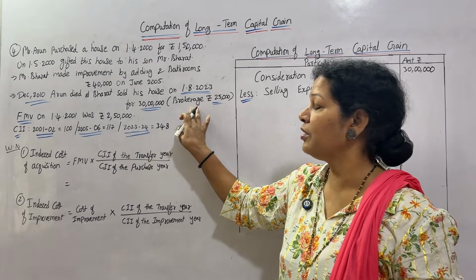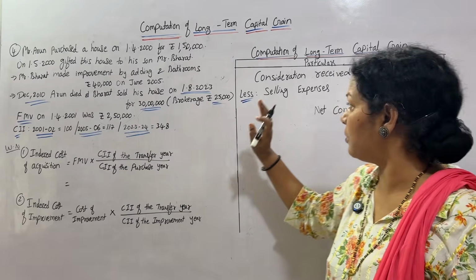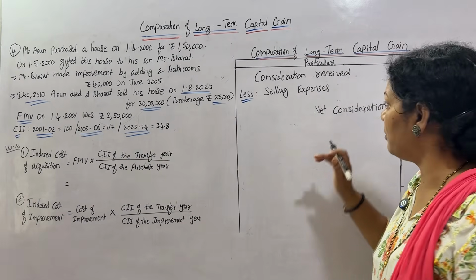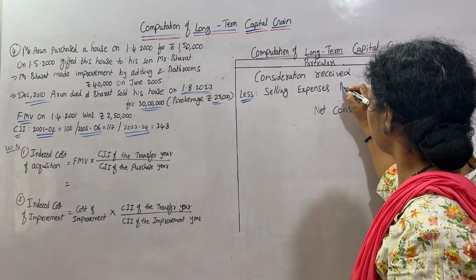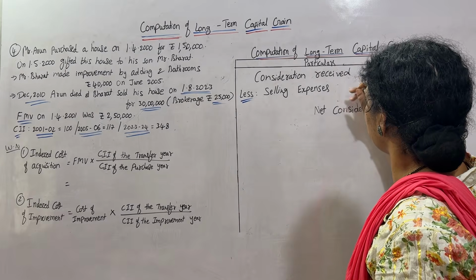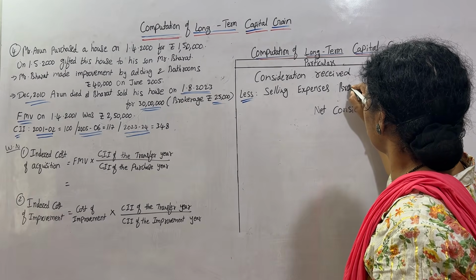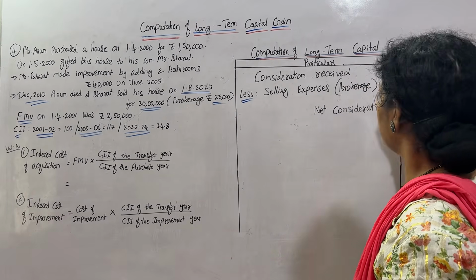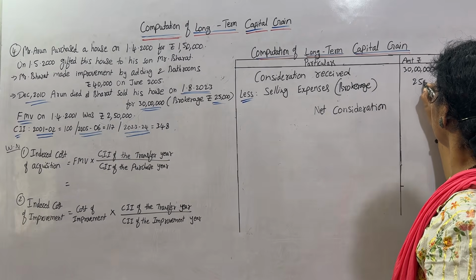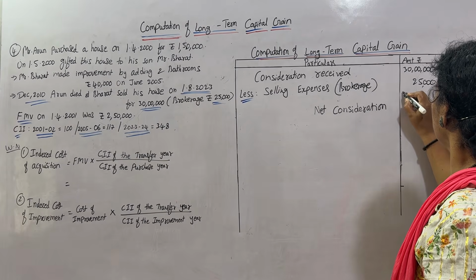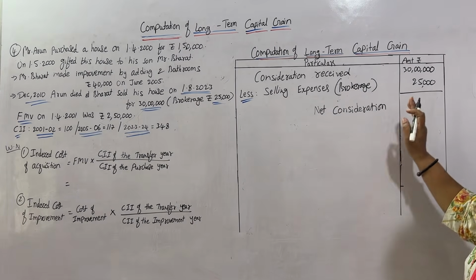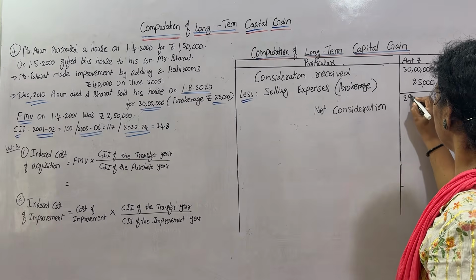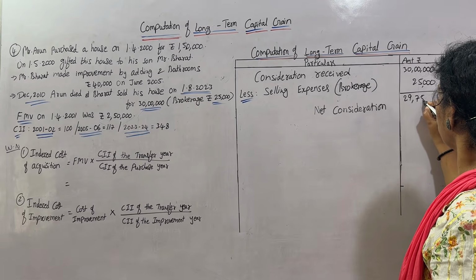Yes, brokerage is there. This is a selling expense only, and selling expenses are always deducted. Brokerage is 25,000. If we deduct, we get the net consideration, which is 29,75,000.